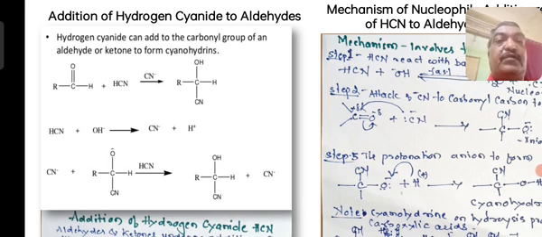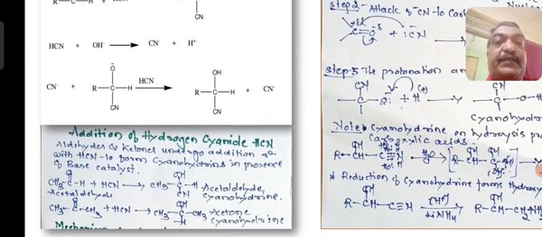Another molecule of HCN will add H and the cyano group is regenerated, and you will get the cyanohydrin RCH(OH)CN.